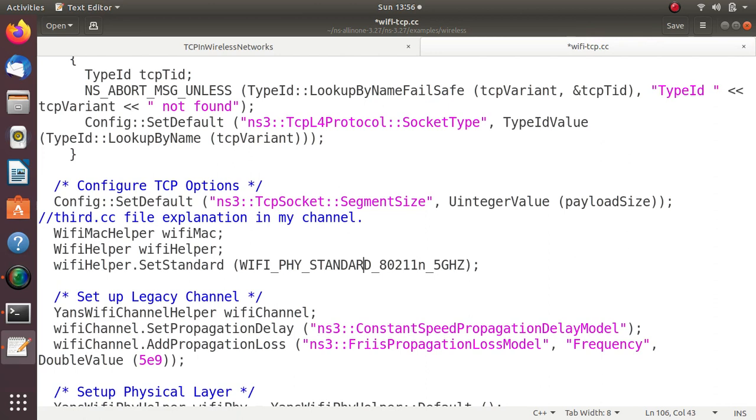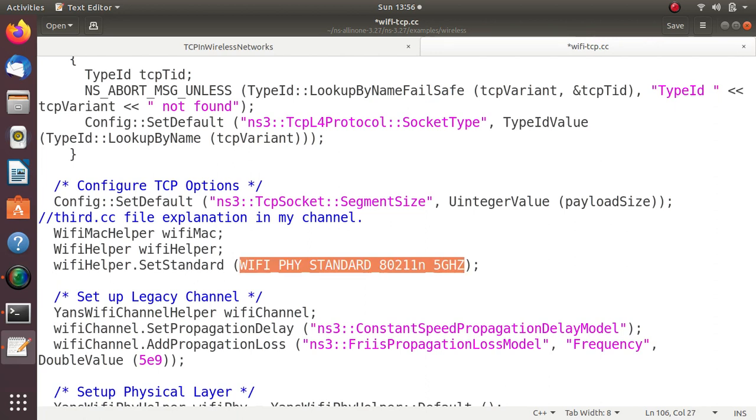Then what is the Wi-Fi standard? So Wi-Fi has various standards: 802.11 A, B, G, H, N, P, AC, like that. Now in this case it is used in 802.11n. So N is working with 5 GHz frequency. So this is the physical layer being used here.